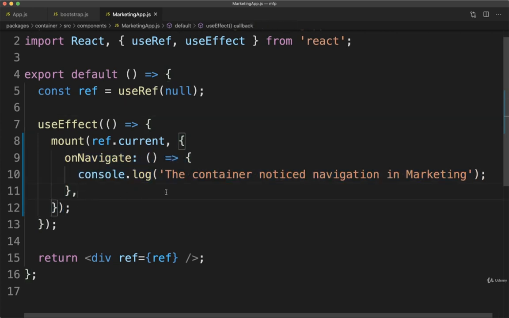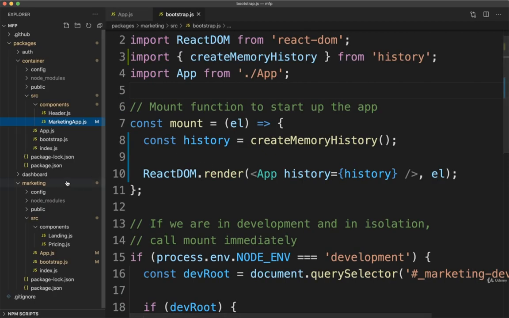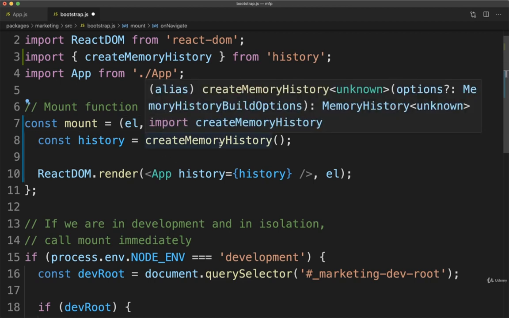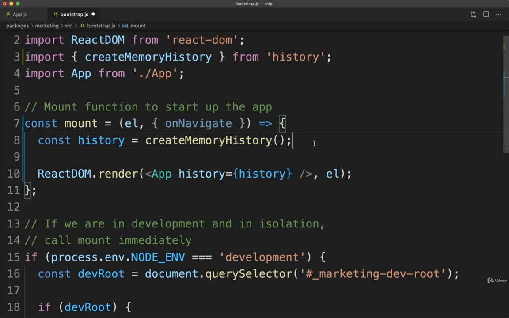Now we need to go into our marketing application. We need to make sure that we receive this callback function. And again, as soon as some navigation actually occurs, we need to call onNavigate inside of our marketing application. So back inside of my marketing src bootstrap.js file, here it is right here. Here's where we define our mount function. So as we just saw, mount is now going to be receiving a second argument. It's going to be an object that has a key inside of it of onNavigate. So that is our callback function right there.